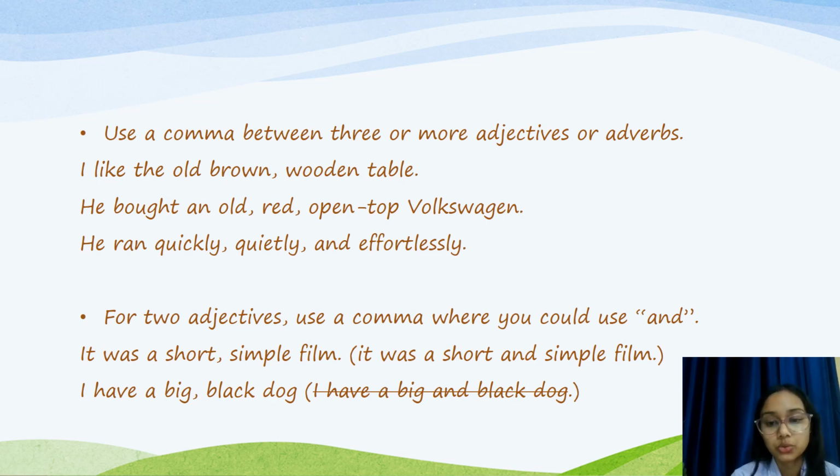And we can also use a comma in place of and. We can replace the and with a comma, like: It was a short, simple film. But we can easily write it as: It was a short and simple film. Then another example: I have a big, black dog. But we can also write this as: I have a big and black dog.